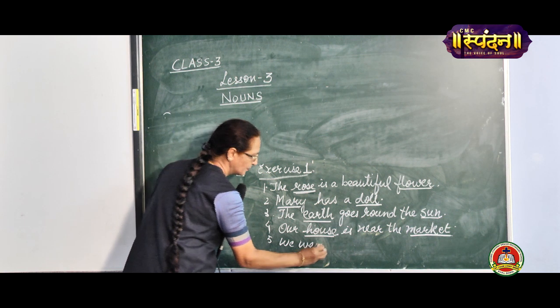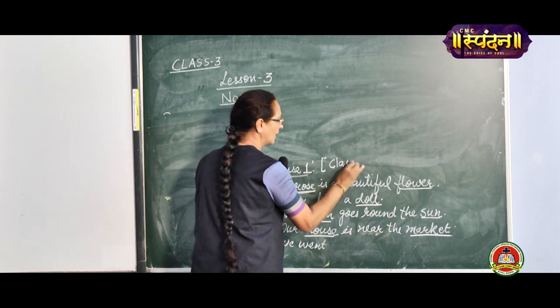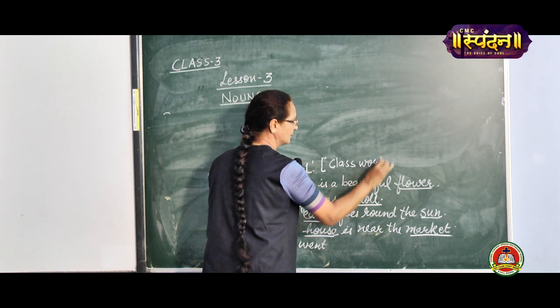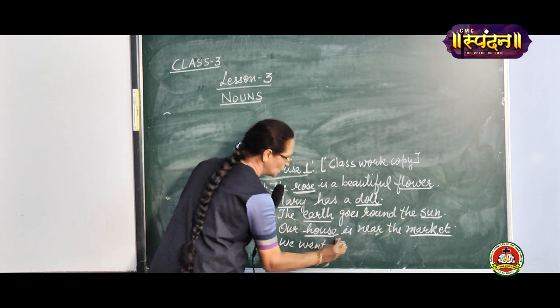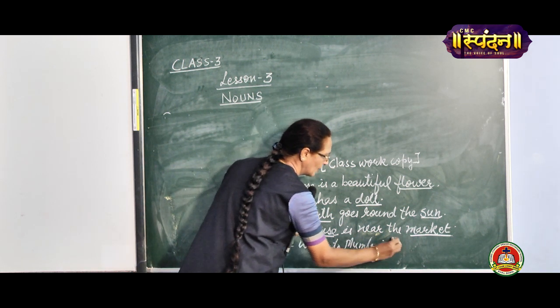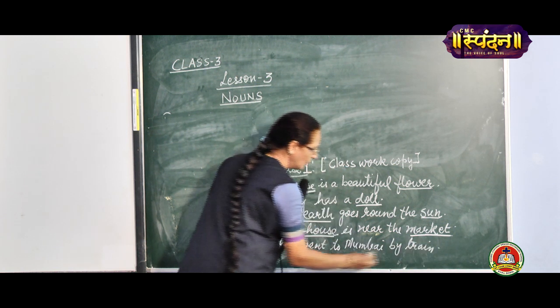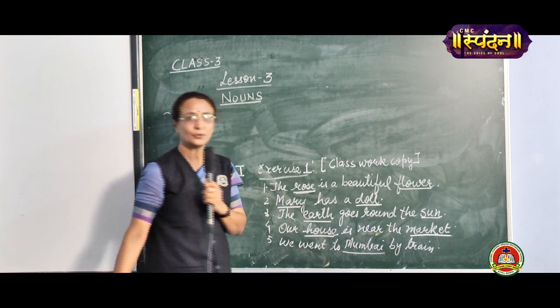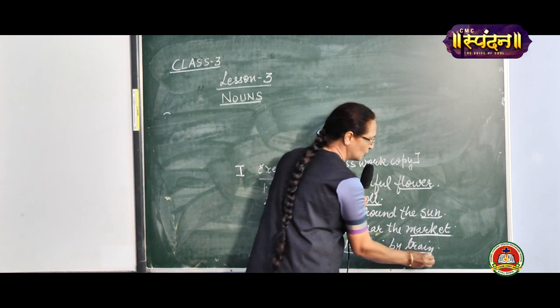This should be done in your classwork copy. We went to Mumbai by train. Where did we go, children? We went to Mumbai. And how did we go? We went by train.